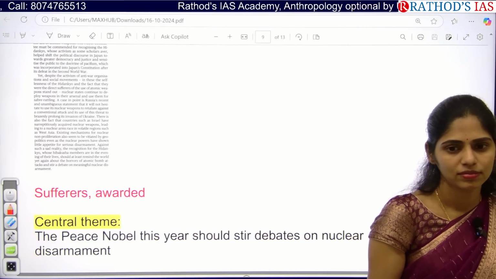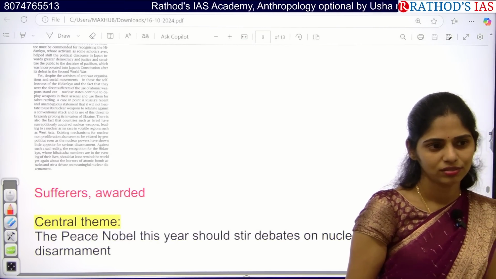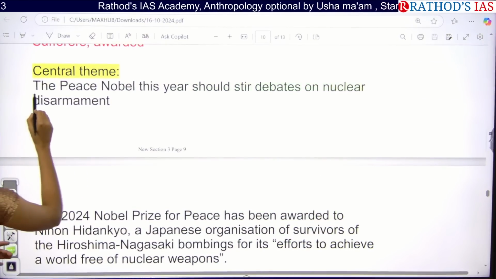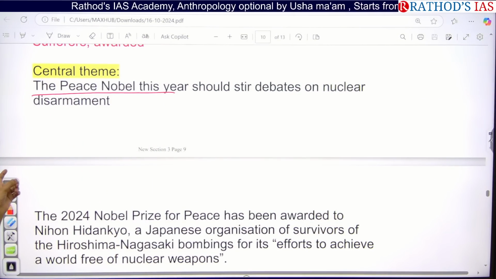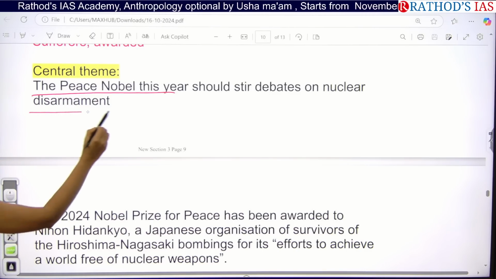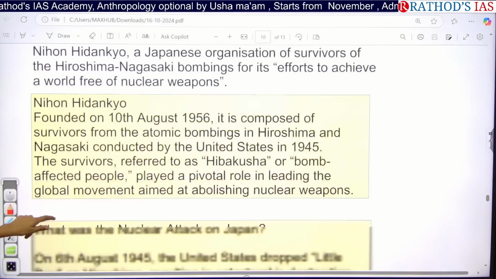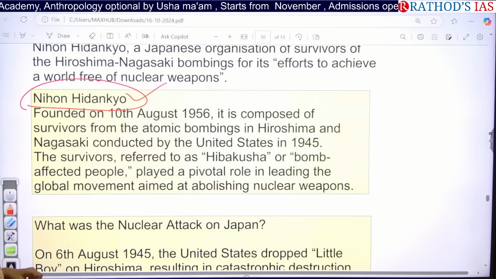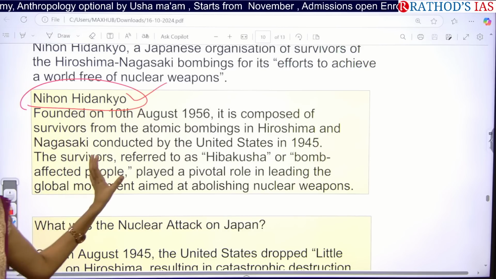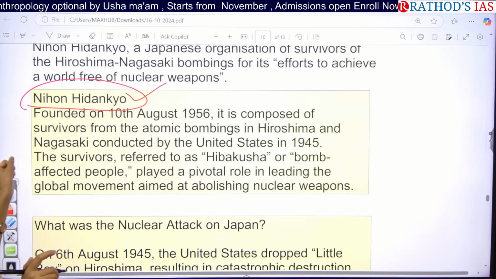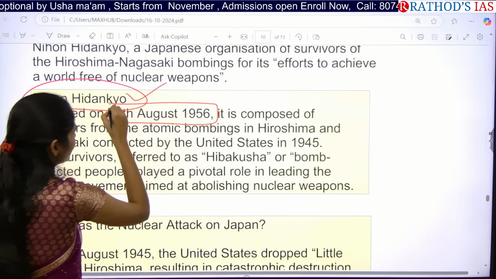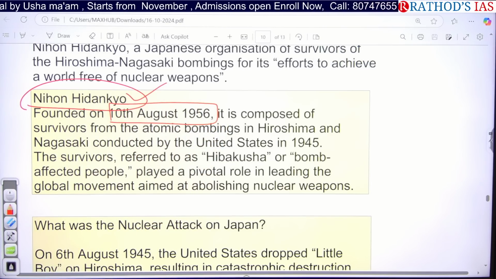Bomb name? No idea. I'll tell you. This article is saying that the Nobel Peace Prize this year was given to an organization working on nuclear disarmament. That organization's name is Nihon Hidankyo. These are Japanese names, and you have to remember them as they are. Nihon Hidankyo was founded on August 10th, 1956.